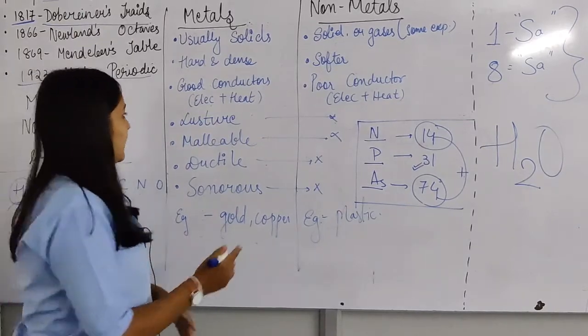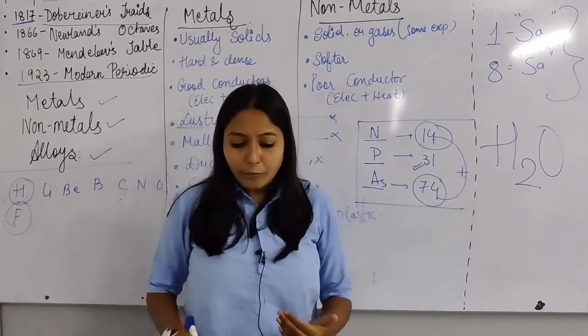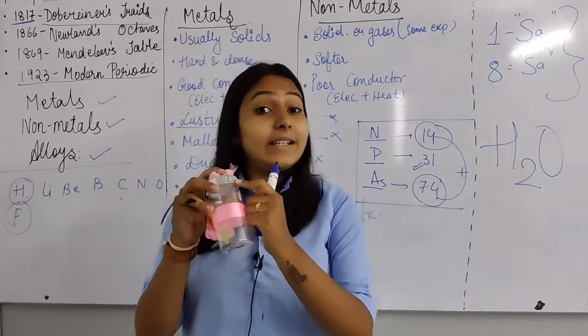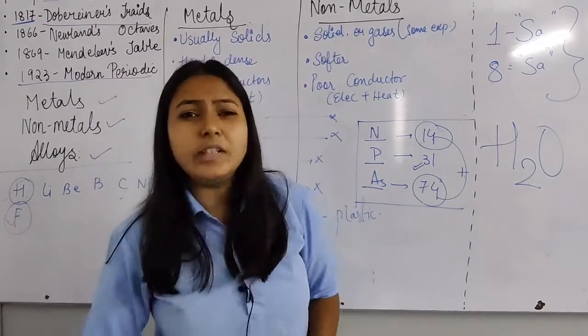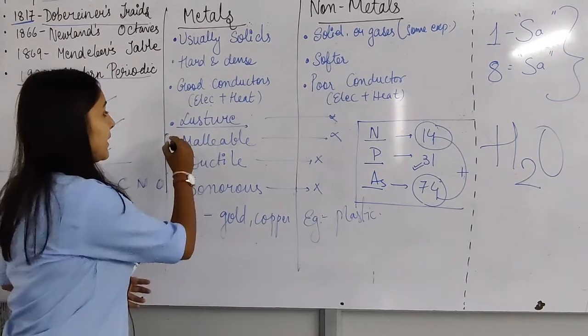Then what you can see is that metals are basically lustrous. What do you mean by luster? If you look at steel, it gives a shine. If we talk about plastic, it doesn't give any kind of shine. So one property is luster.